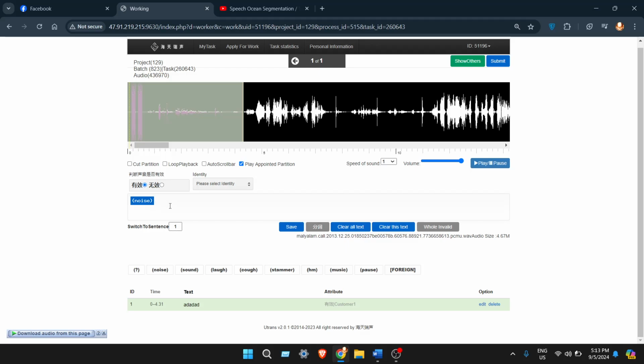Then the first person spoke something. We have to write whatever the person is saying, and we need to put the identity tag. This one means it is a valid statement, and this one means it is an invalid statement. But this one is a valid statement.